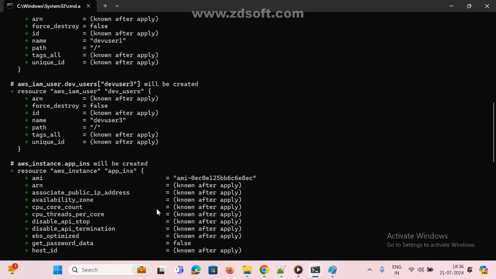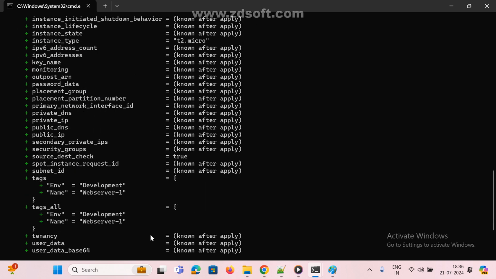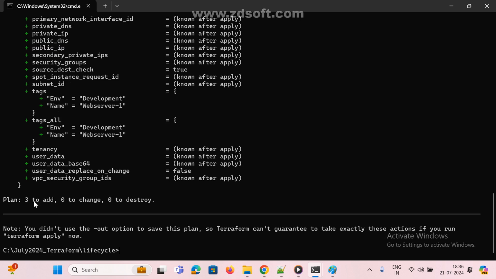What are the three users? One is DevOps user one. The instance is already available, the same one. That is the reason it won't create it. So now see here, 3 to add. The same instance is already available, that is the reason. Anyway, Terraform apply.